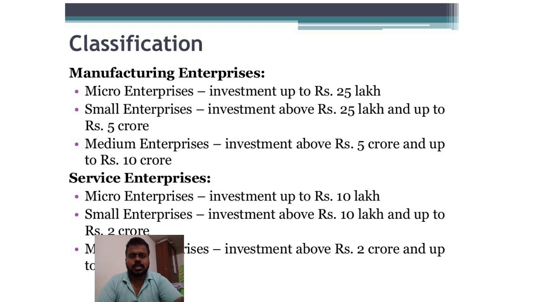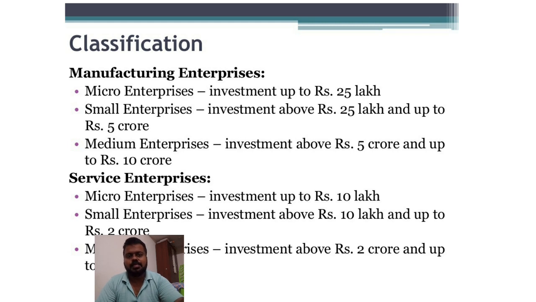Next, what is meant by a small industry? There are some classifications based on that. An industry is defined as a small industry or big industry. It has some constraints. First, the industry is divided into two types: a manufacturing enterprise and a service enterprise. Both have different criteria for the small industries.